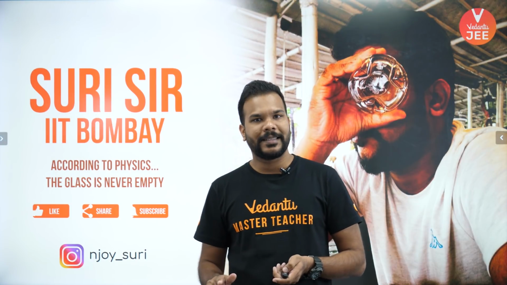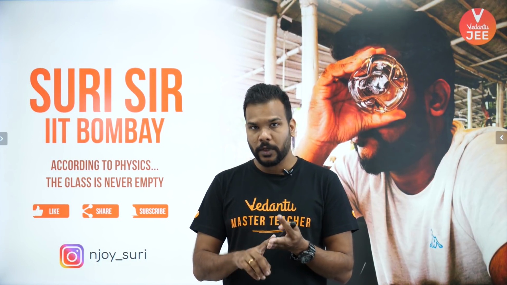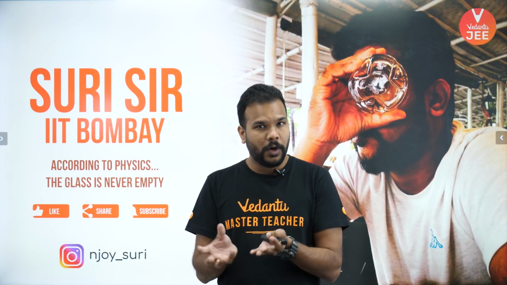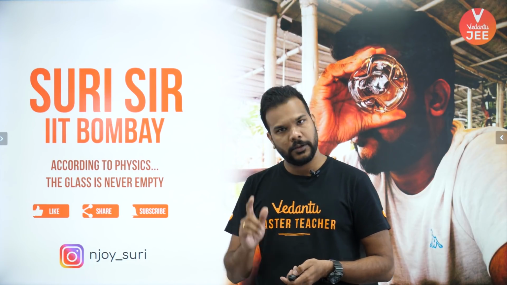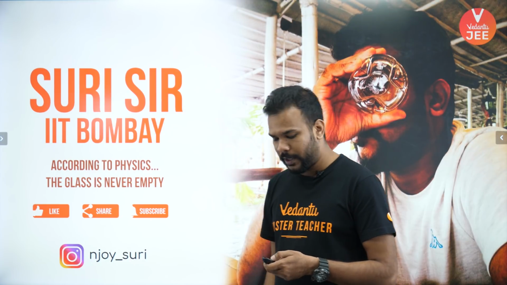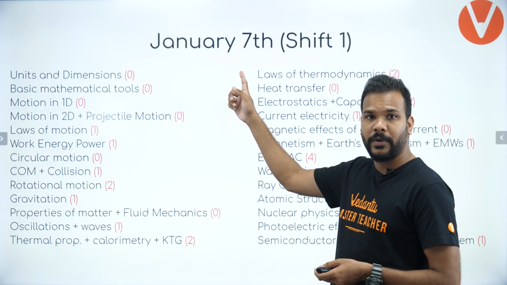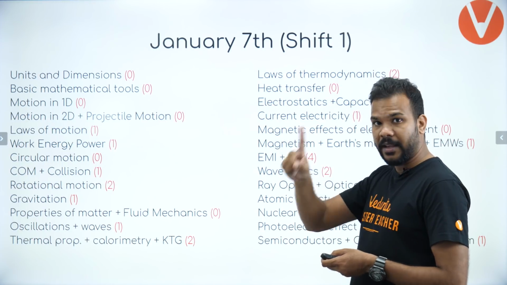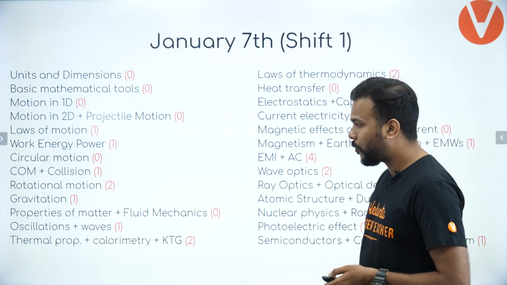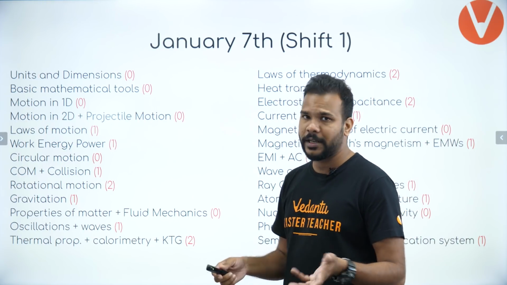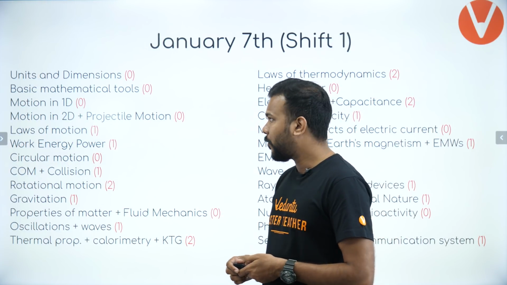Here what we are focusing on is the micro level analysis of the paper: which topics were asked, what the number of questions was, and what is the overall division of the number of questions from each and every unit of physics. Okay, guys, so let's not waste any further time and let's go forward. As you can see on the screen, it's the January 7th paper, the very first paper which was conducted for the engineering courses, and this is the shift 1 paper's analysis that I'm talking about. Obviously you can verify this by having that paper available on Vedantu's website as well.